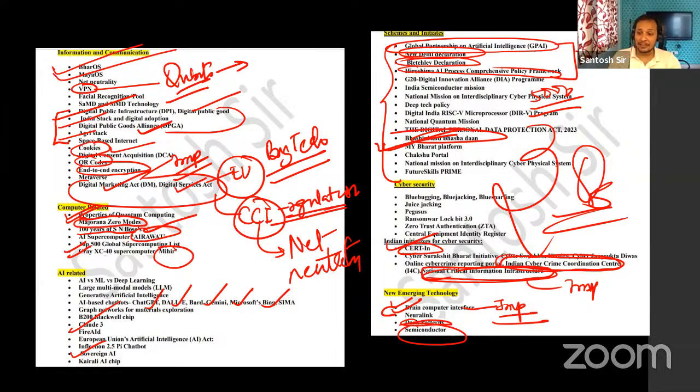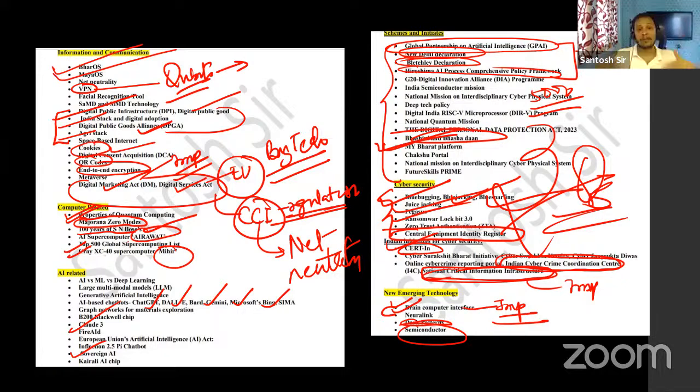Guys, in cyber security, I have not gone through the various kinds of viruses or cyber attacks today. For example, you can see here ransomware, then blue bugging, blue jacking, blue snarfing, juice jacking. All these terms are related to cyber threats. One more term in the news is the Central Equipment Identity Register, basically for registering loss and theft of electronic equipment. I don't think this is very important, so I have left it. You should go through them if you have not.